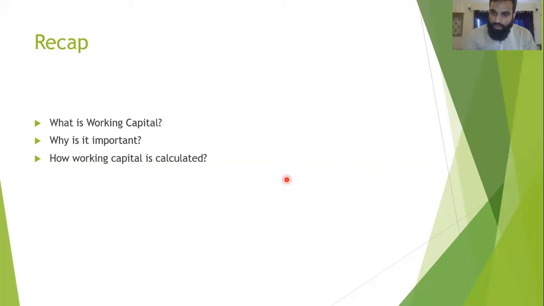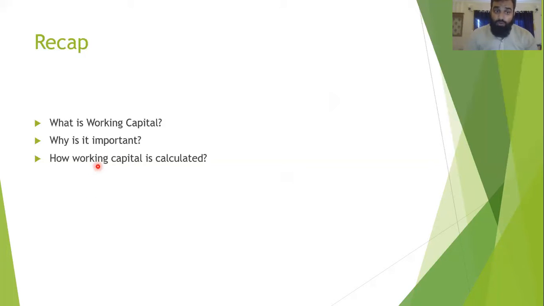How do we calculate working capital? There's a formula: current assets minus current liabilities. Why is working capital important? We talked about 3 benefits: payment of expenses. We also talked about the liquidity, convincing investors, convincing the banks for the loans.